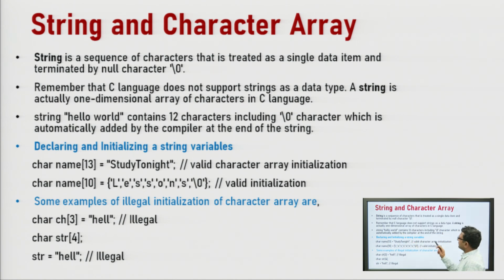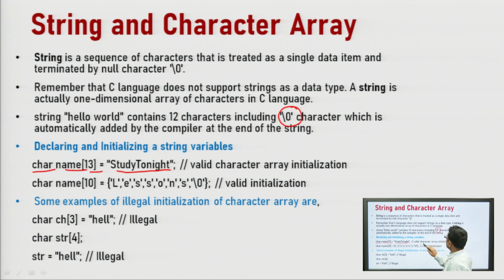So, every time we declare a string in C programming, the compiler automatically adds a null character. This null character is symbolized by single quote backslash 0. Just see here, we have declared a string character array name which can store a maximum of 13 characters. There are only 12 characters, but the 13th value is taken for what?